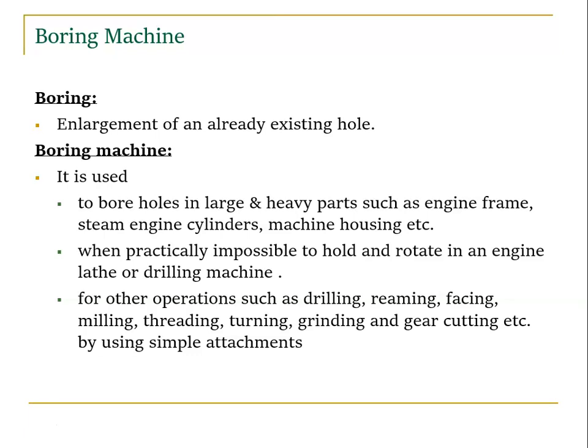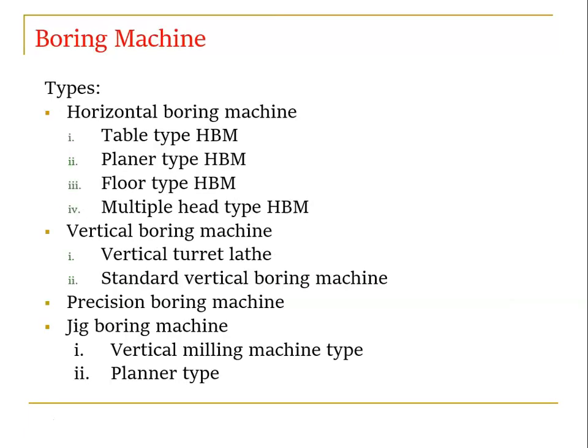Right? This is like an add-on, right? So if we are going to use something, and there is an add-on, we use it like that. So we have a variety of boring machines. One is a horizontal boring machine, second one is a vertical boring machine, precision boring machine, jig boring machine, right? Horizontal, vertical, precision, jig. Today we are going to discuss only horizontal boring machines. In that we have 4 types: table type, planer type, floor type, multiple head type, right?